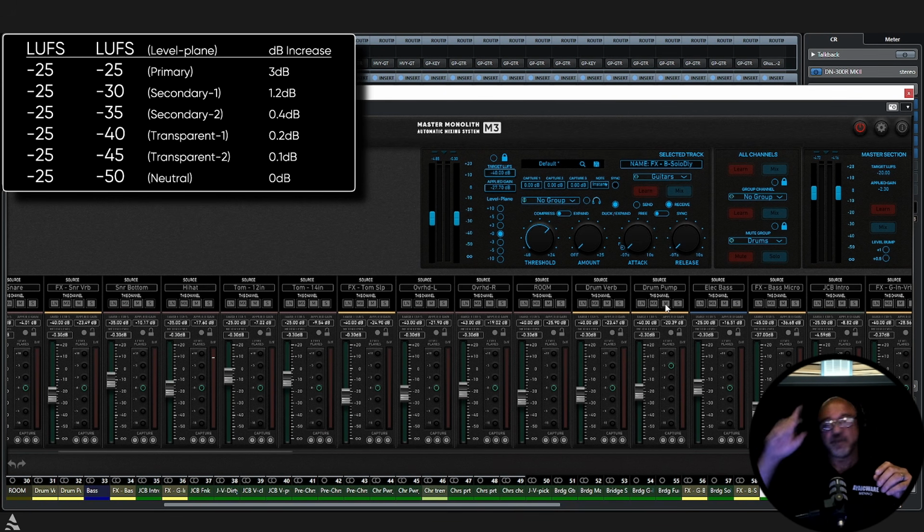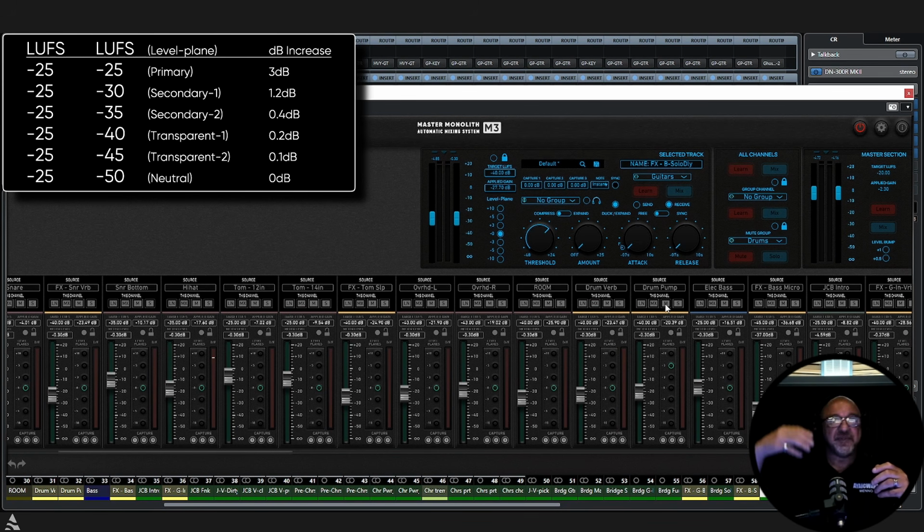I will just simply duplicate it to another track or send it to an aux track, either bring out the transients, compress it a bit, do whatever I need, add some distortion, and bring that up and set it on transparent 1 or transparent 2, and it will fatten it up. It will make it full. If it's transparent 1 or transparent 2, it's only going to add 0.1 or 0.2 dB of volume, but it's going to make it bigger.